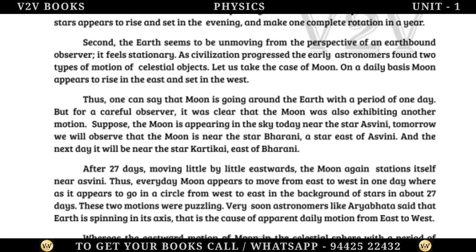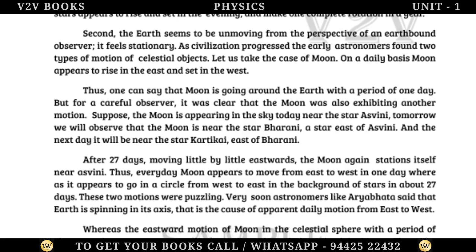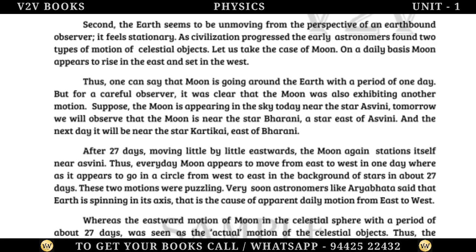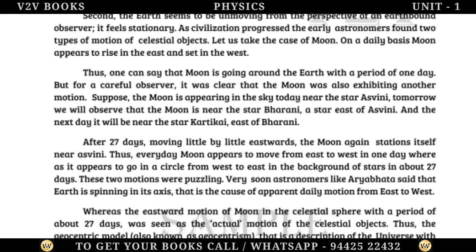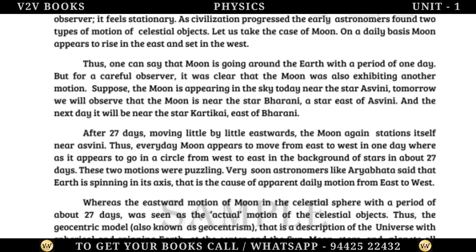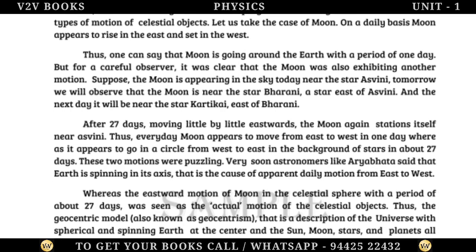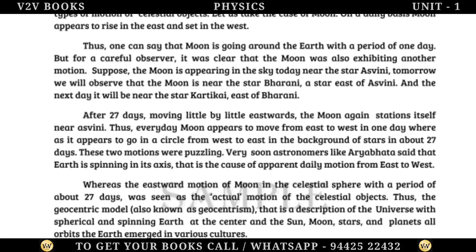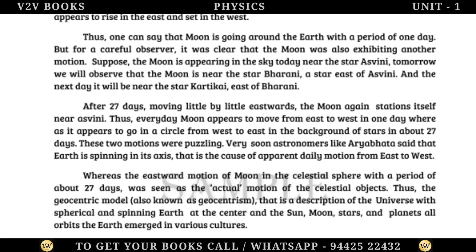Let us take the case of the Moon. On a daily basis, the Moon appears to rise in the east and set in the west. Thus, one can say that the Moon is going around the Earth with a period of one day. But for a careful observer, it was clear that the Moon was also exhibiting another motion. Suppose the Moon is appearing in the sky today near the star Aswini. Tomorrow we will observe that the Moon is near the star Bharni, a star east of Aswini. And the next day it will be near the star Kartike, east of Bharni.